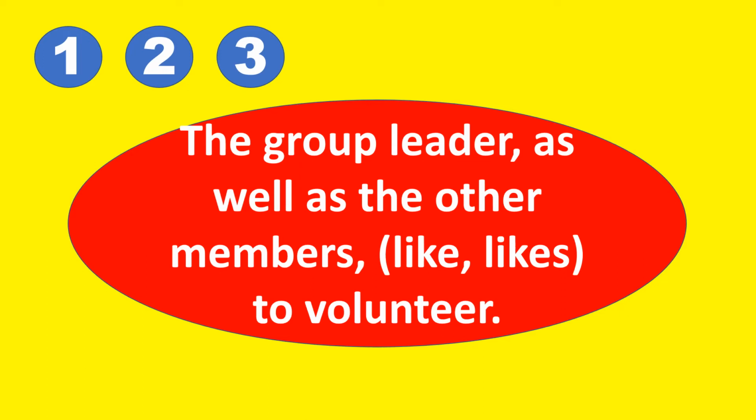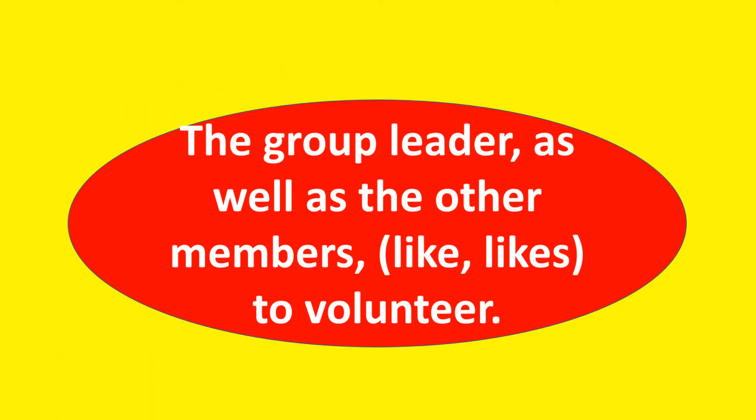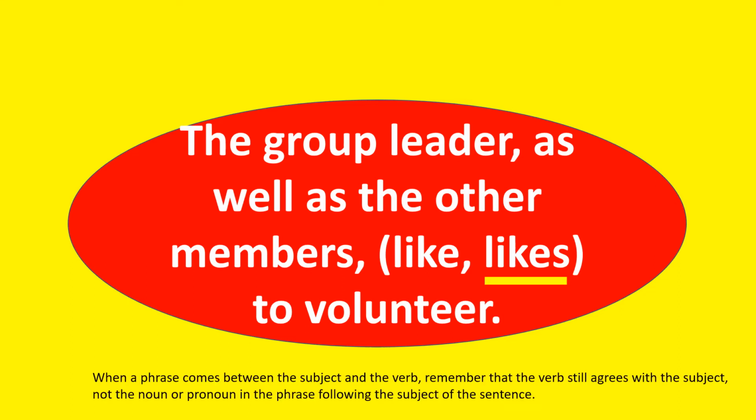Next, the group leader as well as the other members likes to volunteer. Let's see. 1, 2, and 3. Your answer must be likes. How come? When a phrase comes between the subject and the verb, remember that the verb still agrees with the subject, not the noun or pronoun in the phrase following the subject of the sentence.